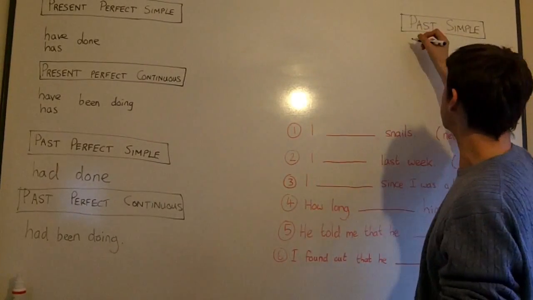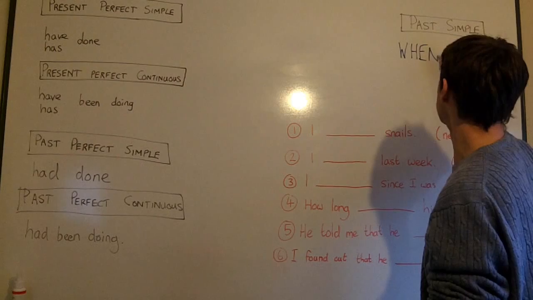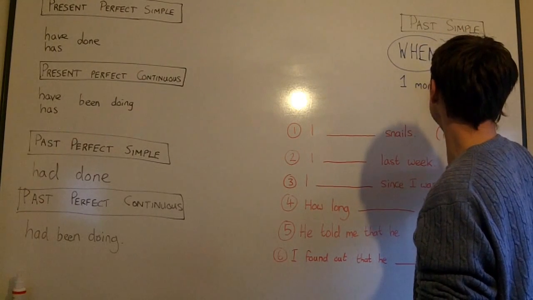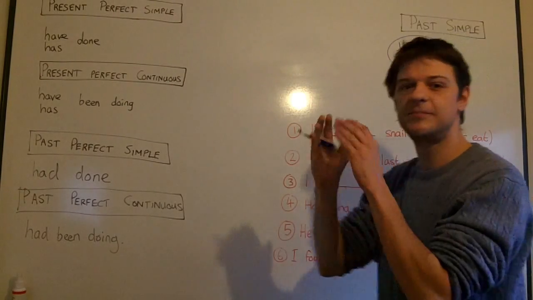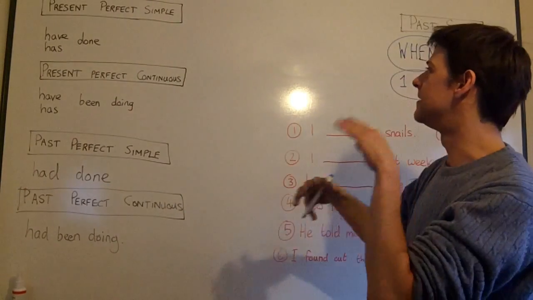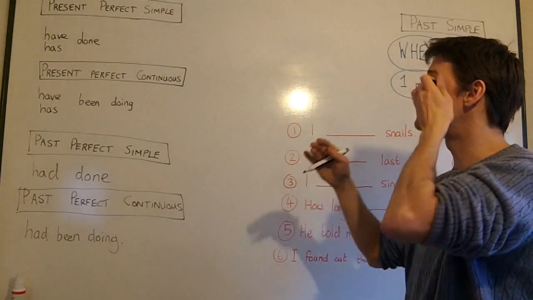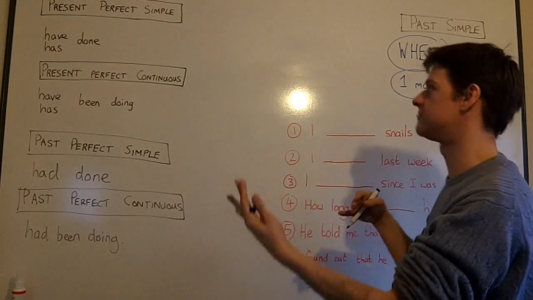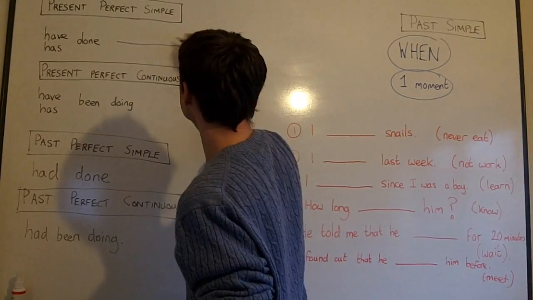Now remember, the most important signal word for past simple is when. We know when with past simple. I also think one moment is a good signal for you, because present perfect is never one moment, it's a period of time. Even when you say I have been to France, that's not one moment, you're referring to your whole life when you say I have been to France or I have been to Greece.